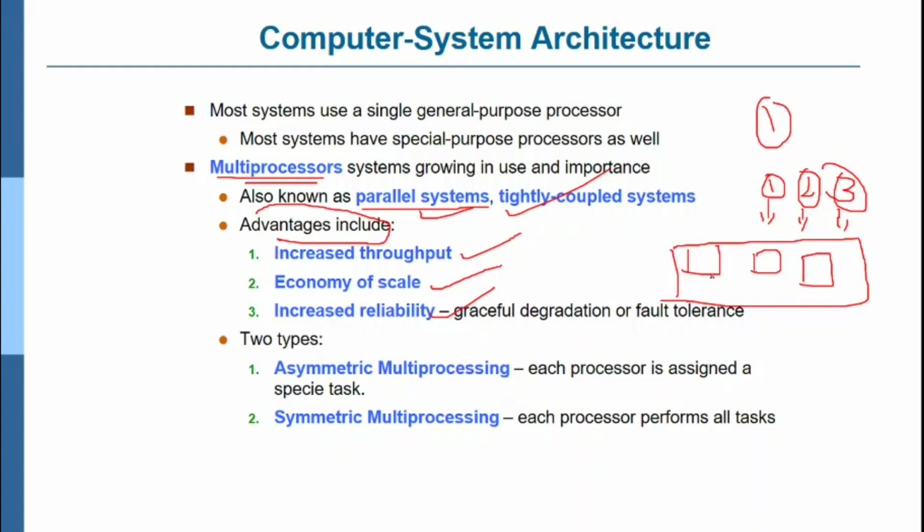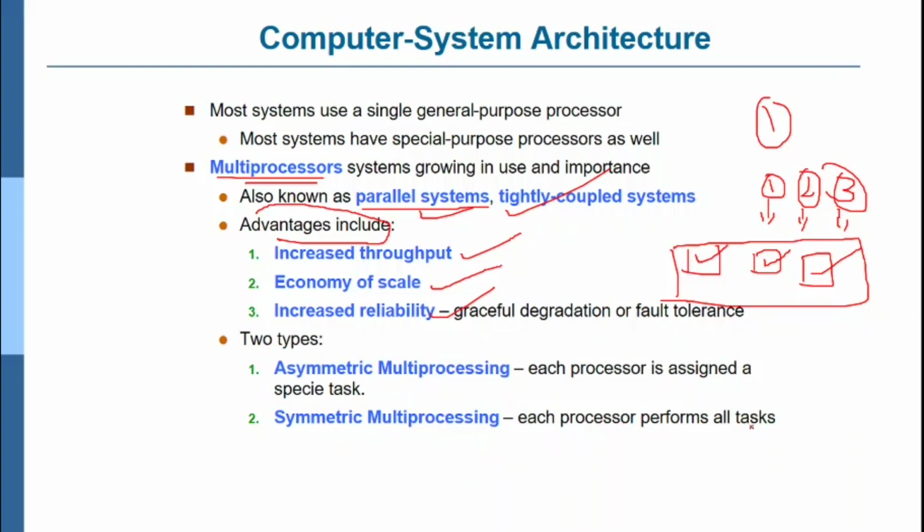In multiprocessors you can see two types: one is the asymmetric multiprocessing system and the second is the symmetric multiprocessing system. In asymmetric multiprocessing, each processor is assigned a special task. In symmetric, each processor performs all tasks. Consider one processor, second processor, third processor. In asymmetric, each processor is assigned separate tasks, so separate work is assigned to each. That is called asymmetric.